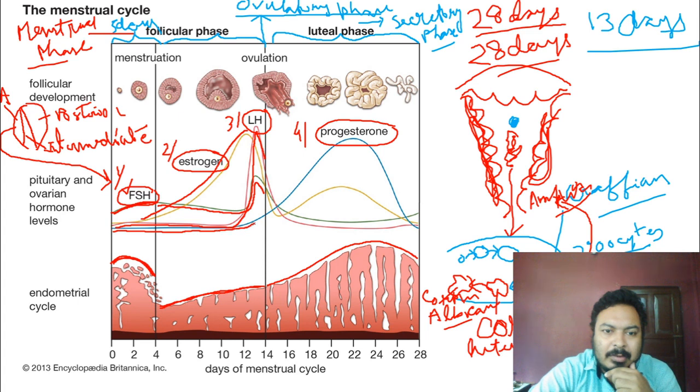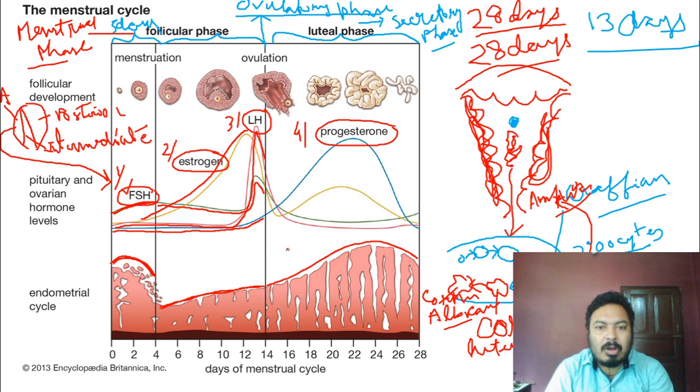I already said the progesterone hormone is released from the corpus luteum, and the corpus luteum is formed after ovulation. That's why progesterone is released after ovulation, so its concentration is very low. Now see the first hormone, estrogen, going up.